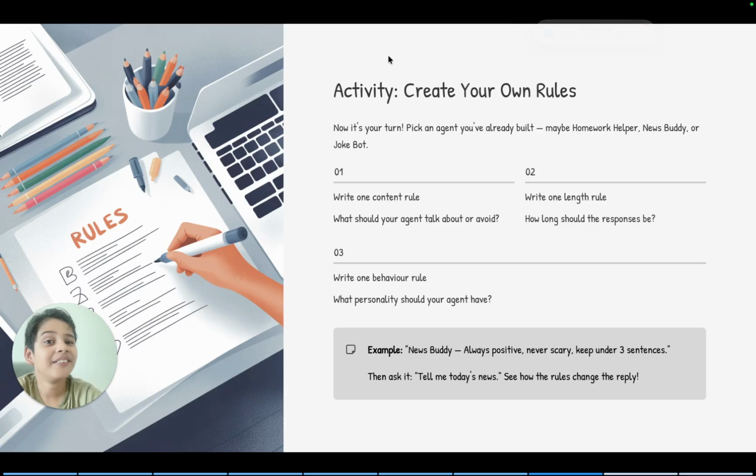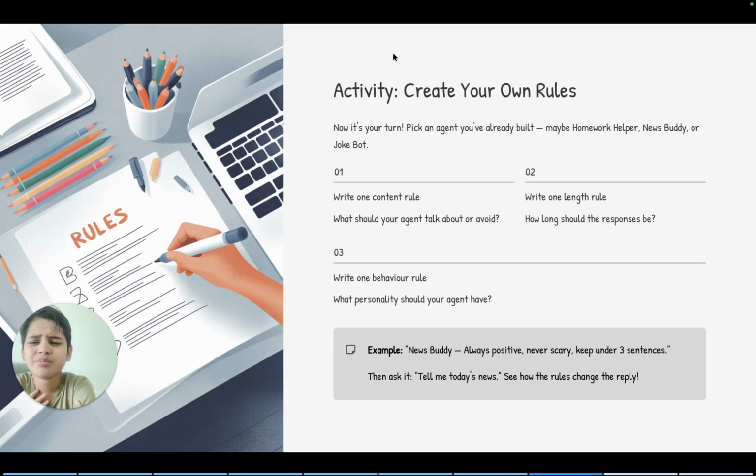So today, we learned that rules equal guardrails that keep agents from going crazy. There are 4 types: content, length, action, and behavior. You can write rules with simple steps: always, never, and keep. Isn't that simple?